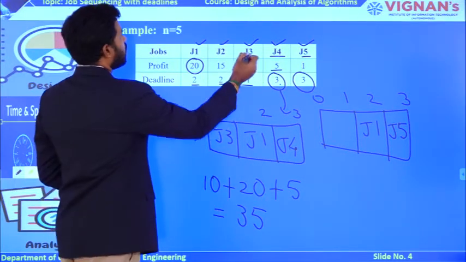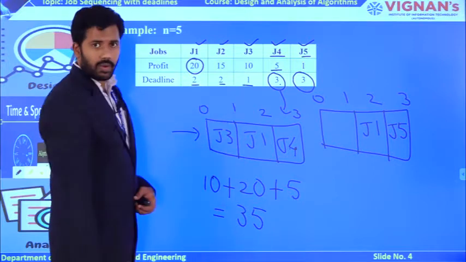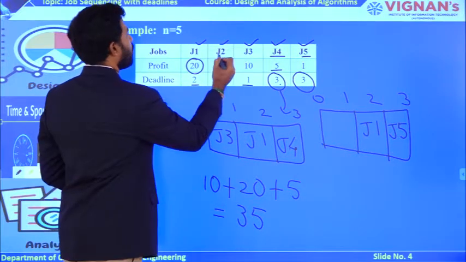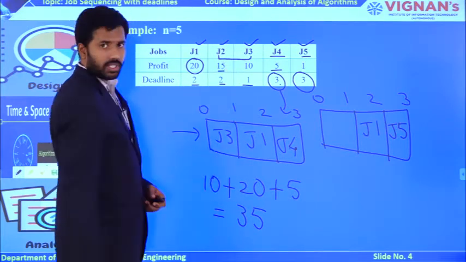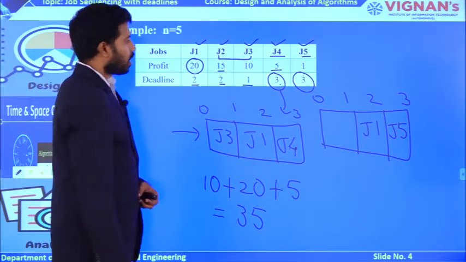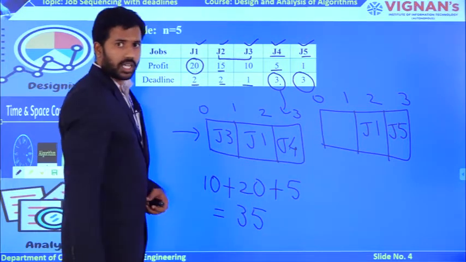Now can I load J3? Yes, it is possible. Why? Because the deadline is 1. But if you compare J2 and J3, maximum profit is J2, right, which is providing 15. Okay. Now can I load J2 here? Yes, you can load, right?